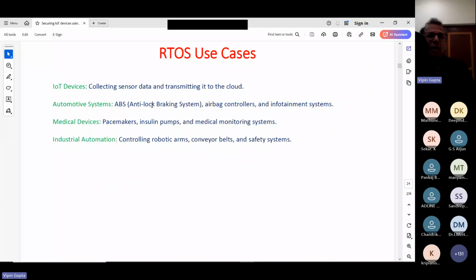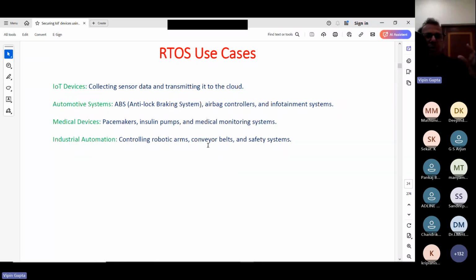And where this RTOS can be used, the beautiful thing is that it can be used in anti-lock braking system (ABS), airbag controllers, and infotainment solutions, like we talked about the Jeep hack, in which the hacker was able to hack the Jeep and remotely control it by using the infotainment system. There you can use it. It can also be used in pacemakers, insulin pumps, medical monitoring systems, and for controlling robotic arms and conveyor belts.